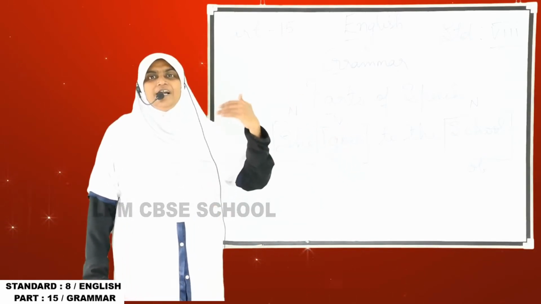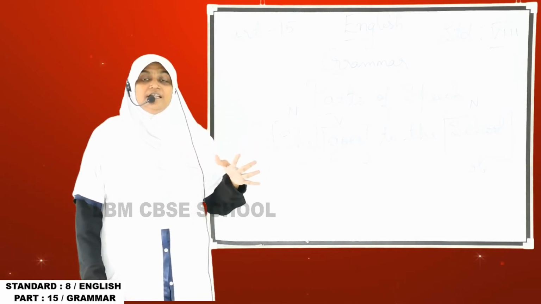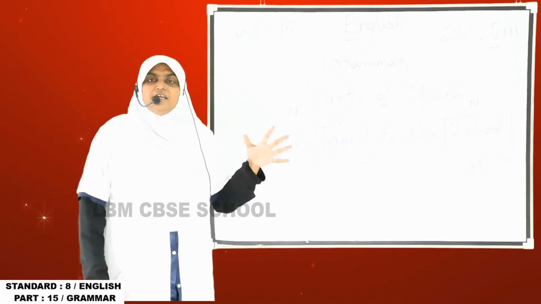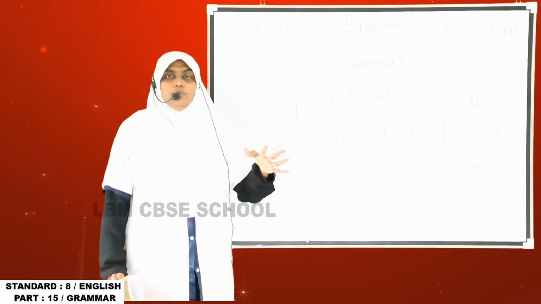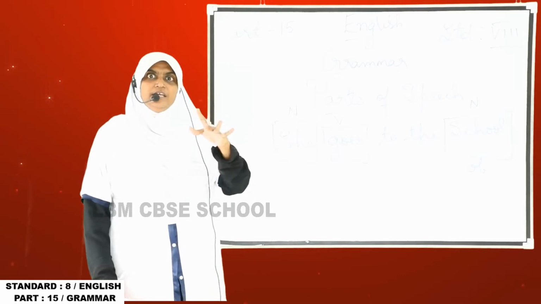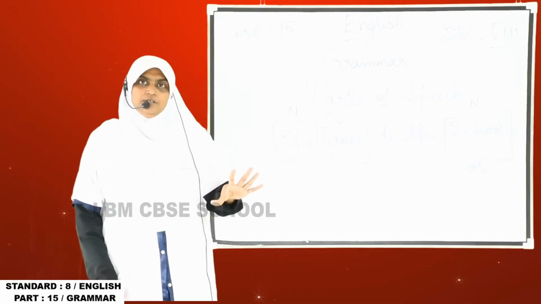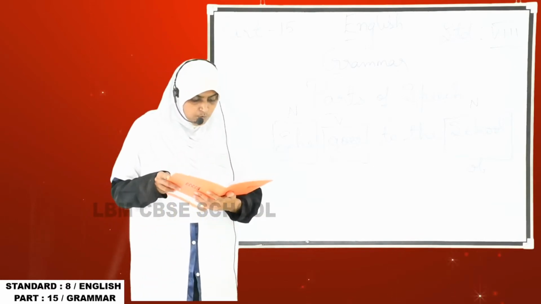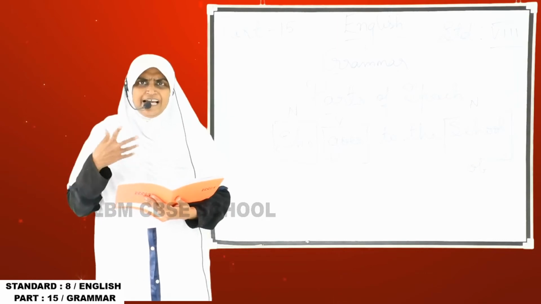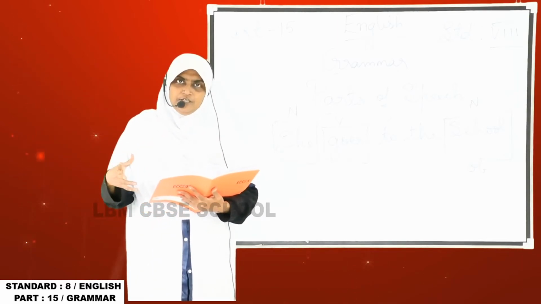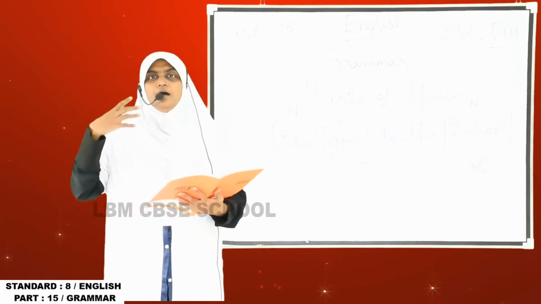For example, what I'm doing, I'm teaching. It's the action, what the person is doing, what the thing is doing, what the animal is doing. Whatever the noun is doing, we call it a verb. Action word. Understand? I think everybody knows: action word. What I am doing, I am teaching, like that. Dancing, jumping, swinging, these are verbs.